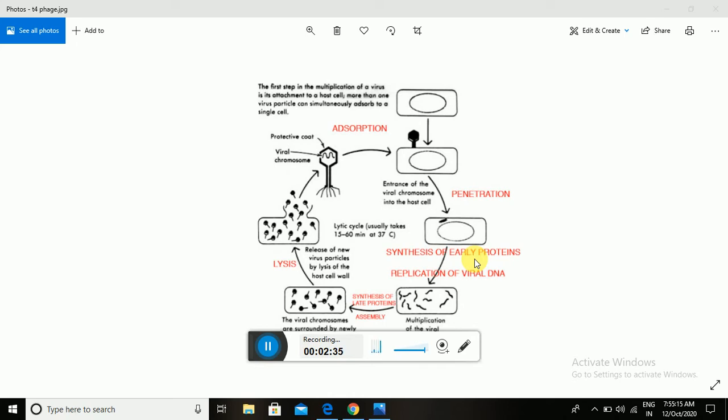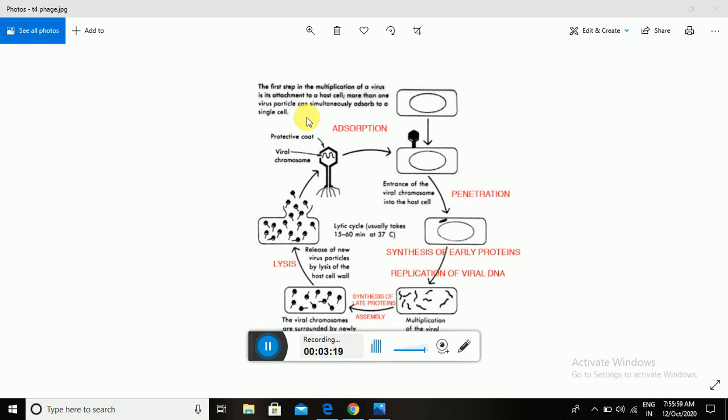In the lytic way of replication, the bacteriophage moves through five different stages: adsorption, penetration, biosynthesis, assembly, and release or lysis. In the first step, adsorption, for the multiplication of viruses, it is a must to attach the bacteriophage to the host cell.